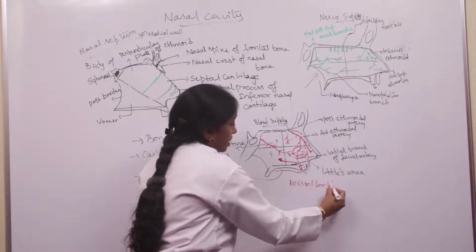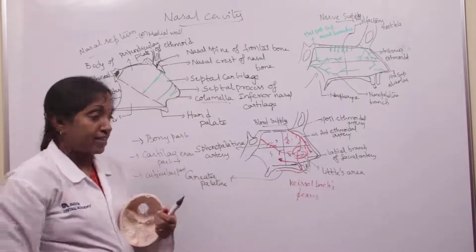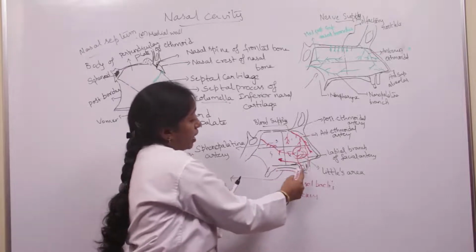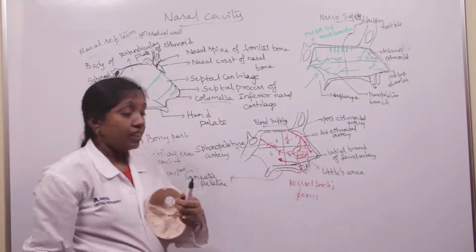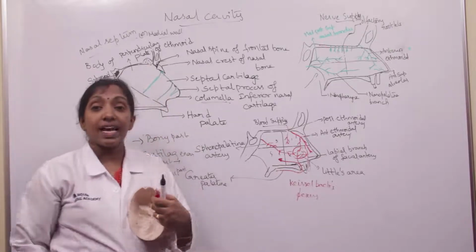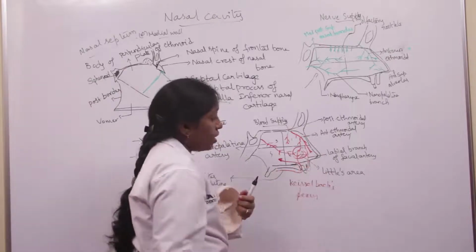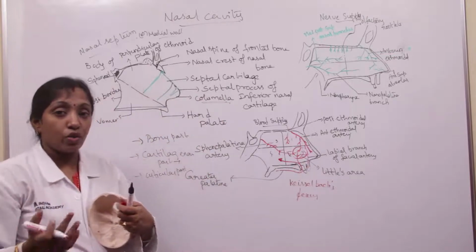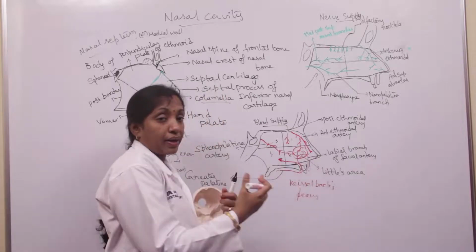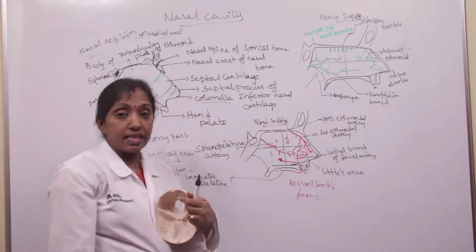Kisselbach's plexus is formed by the branches of the four arteries, that is anterior ethmoidal artery, labial artery, sphenopalatine artery, and greater palatine artery. This is the greater palatine artery, and they form a plexus at the anteroinferior quadrant of the nose. This plexus we call Kisselbach's plexus, and this area we call Little's area. Usually epistaxis occurs here because it has a rich blood supply. This is a common area of bleeding of the nose.